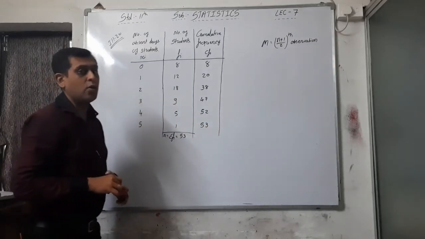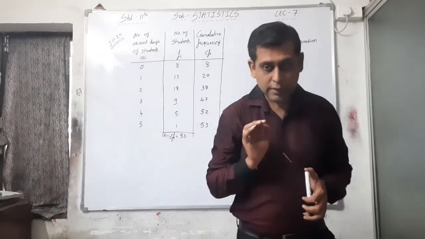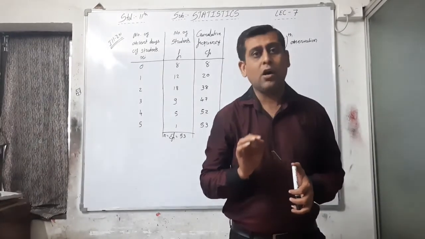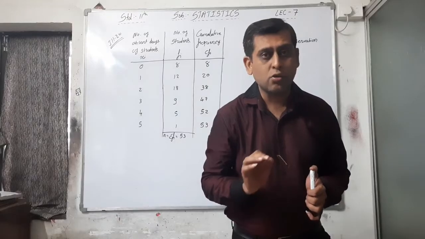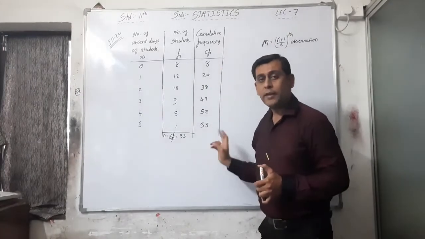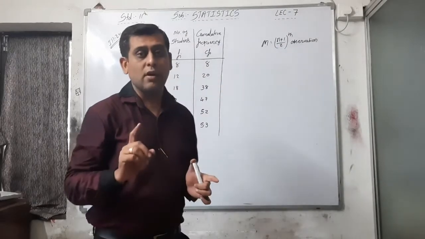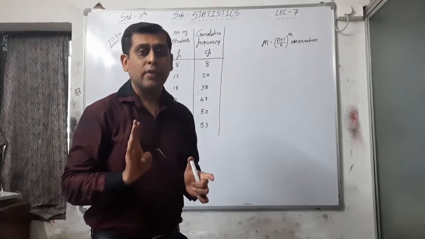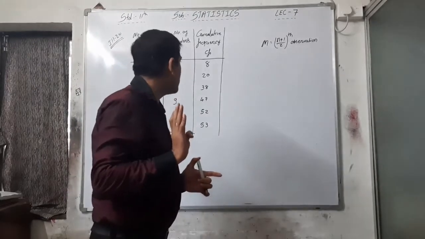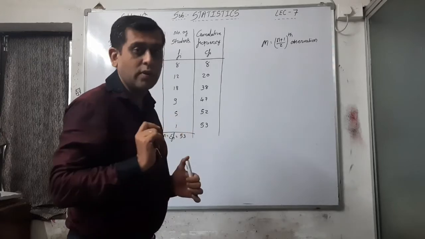So whenever you have to find out the median from discrete group data or continuous group data, first of all you have to find out CFI and then you can find out the median, or you can say median, quartile, decile, percentile. In every observation we have to find out the cumulative frequency.